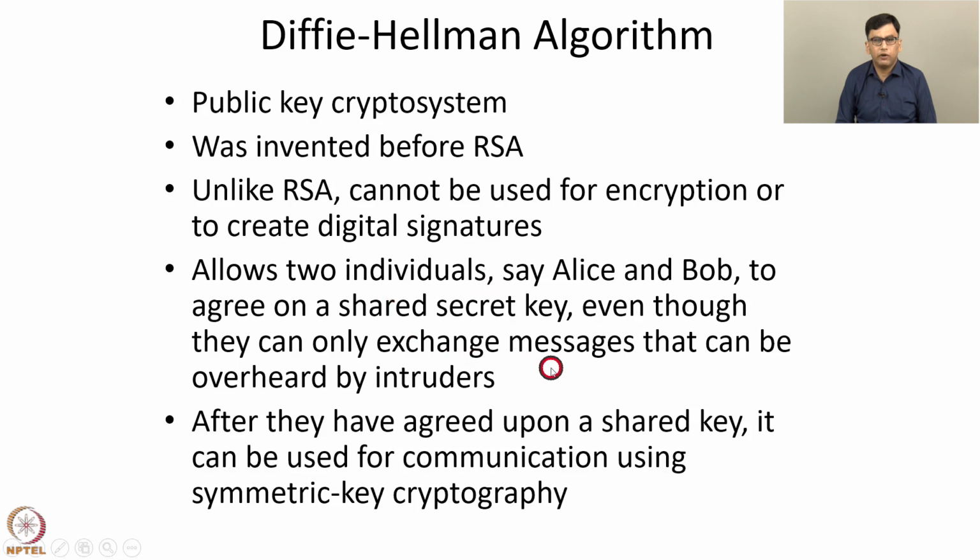Once Alice and Bob have agreed upon a shared key, it can be used for communication using symmetric key cryptography. So, suppose the shared key that Alice and Bob have agreed upon is KS, then this can be used as the symmetric key in a symmetric key cipher such as DES or AES.